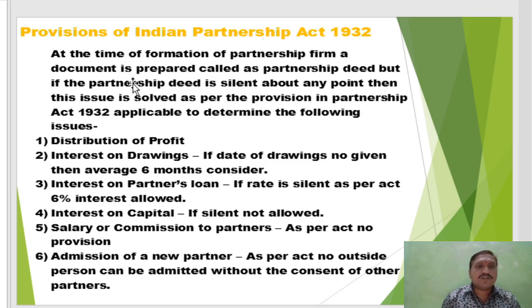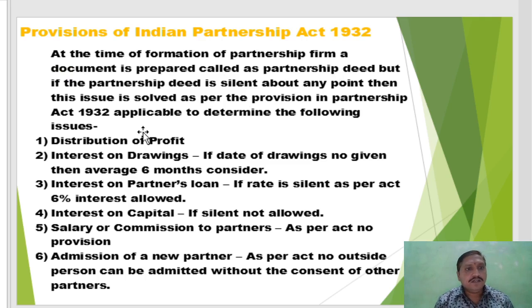Then the provisions of the Indian Partnership Act 1932 also give guidelines. We know the partnership firm comes into existence with the help of a partnership deed. It is a very important document. At the time of formation of the partnership firm, a document called the partnership deed is prepared.